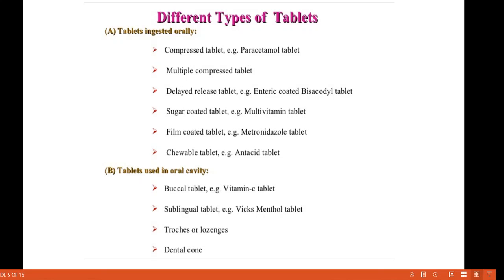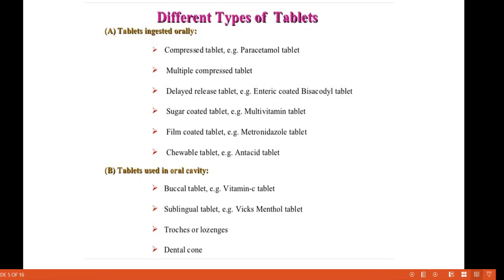The first subtype is compressed tablet. The example is paracetamol tablet. Means it is prepared by two parts, active part and inactive part. So by compressing that we prepare the compressed tablet. Then multiple compressed tablet, delayed release tablet. The example is enteric coated tablet, sugar coated tablet. In that the example is multivitamin tablet, film coated tablet, then chewable tablet.